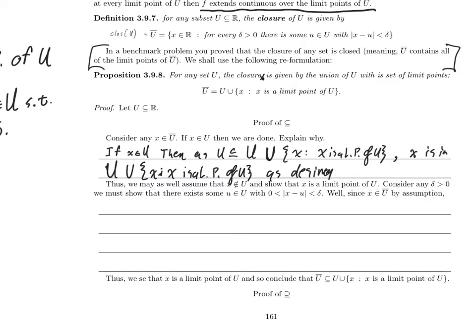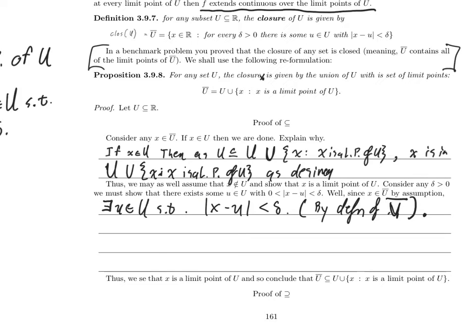And we've already considered any delta, so I don't need to redeclare delta. So I know that something happens for every choice of delta that's positive. I have a choice of delta that's positive. So let's see, since x is in U bar, by assumption, we get that there exists some little u in big U such that absolute value of x minus u is less than delta. This is by the definition of x in U bar. Oh, so neat. That gives me most of what I need.